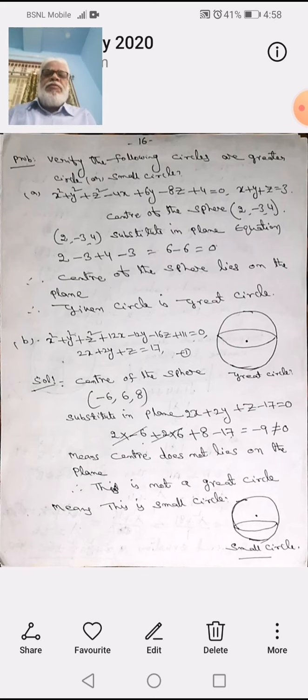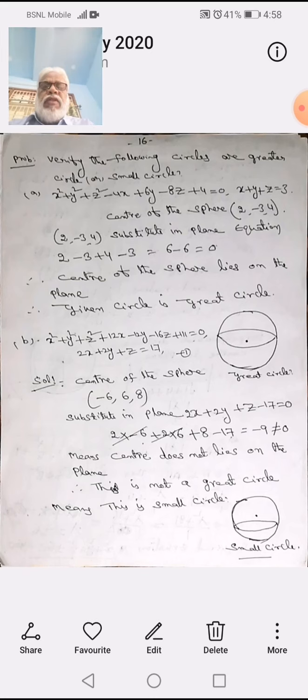We take the second question. x square plus y square plus z square plus 12x minus 12y minus 6z plus 11 is equal to 0, with 2x plus 2y plus z is equal to 17. The center of the sphere is here minus 6, 6 and 8.